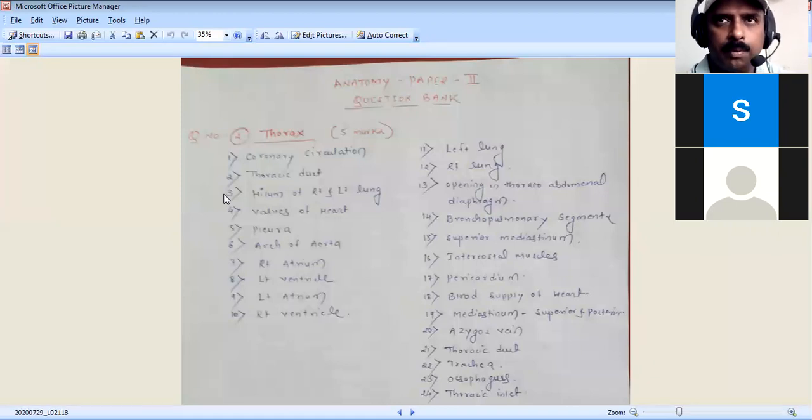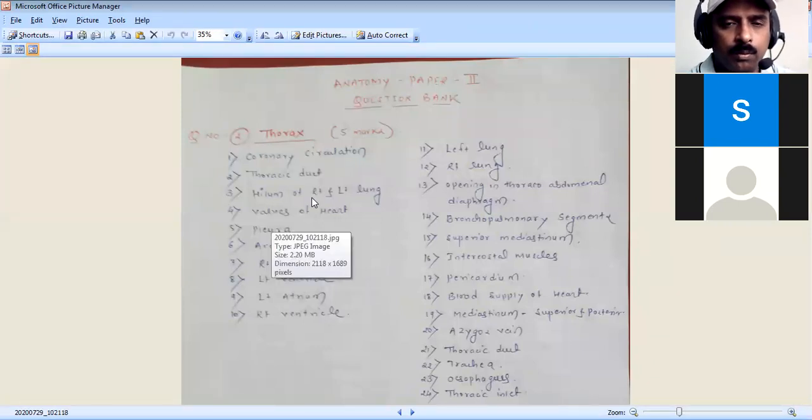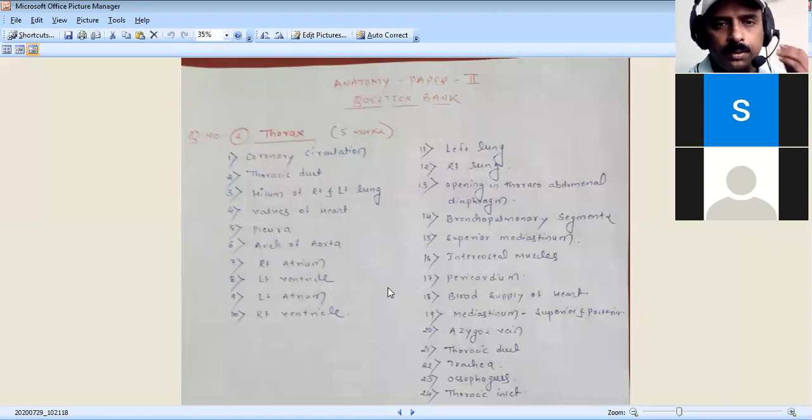So you should not be confused now. If the question is the blood supply of the heart, you have to write the same, and for the coronary circulation you have to write the same. Next comes the second topic, which is the thoracic duct. I have taught you this thoracic duct, and you remember this is very important.